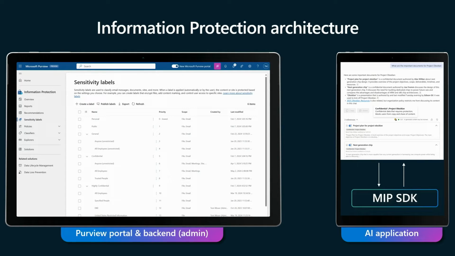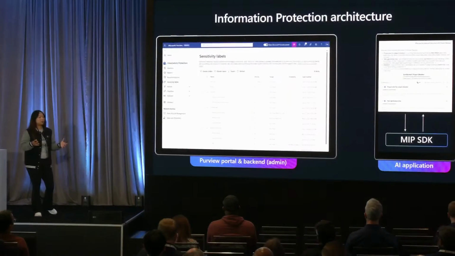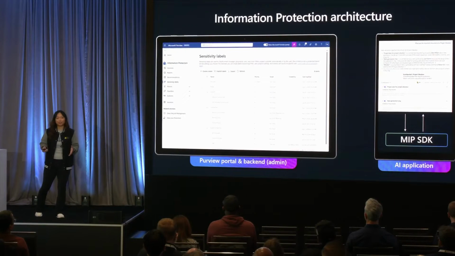When an admin in the Purview portal configures their labels, your application, through the MIP SDK interface, is able to pull and expose the label and permissions in the Purview backend so that you can surface this in your applications. Think of the MIP SDK as your key to integrating Microsoft Purview into your AI-enabled applications.